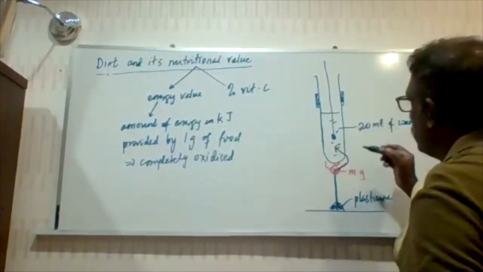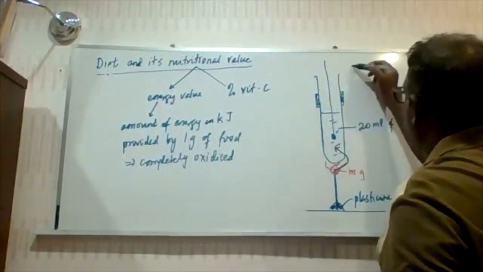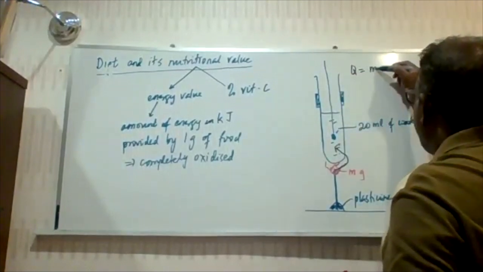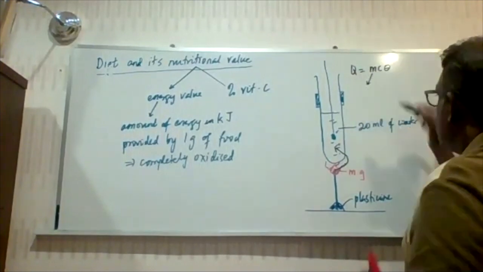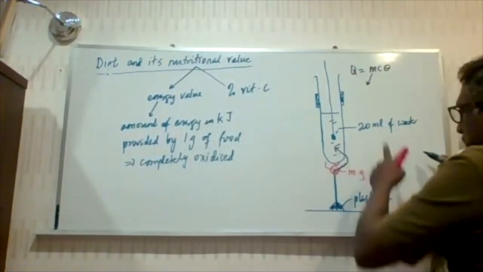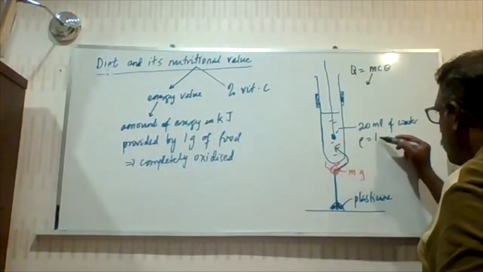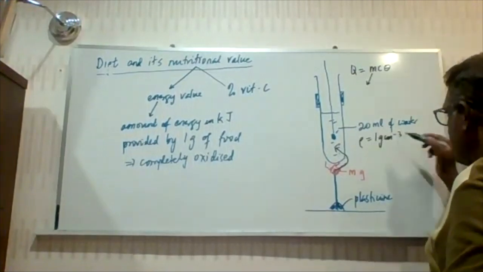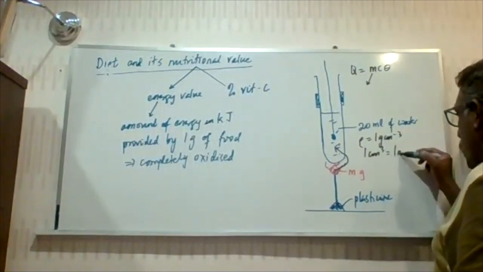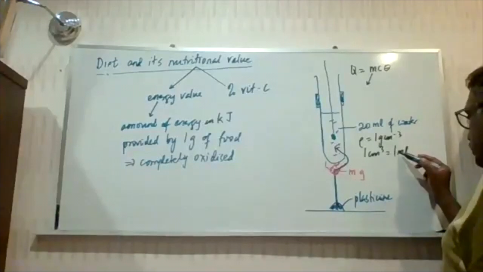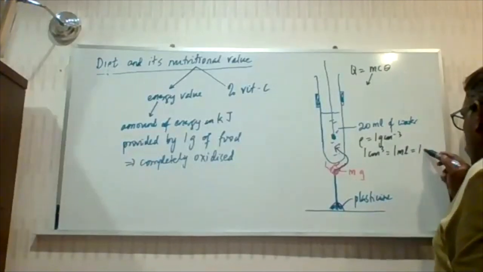So, using the temperature rise in water and the formula Q equals mc theta, where m is the mass of water. What we have is the volume of water. Remember, the density of water is 1 gram per centimeter cube, which means for every 1 centimeter cube, which is also equal to 1 milliliter, the mass will be 1 gram.